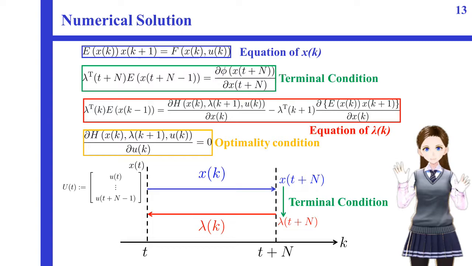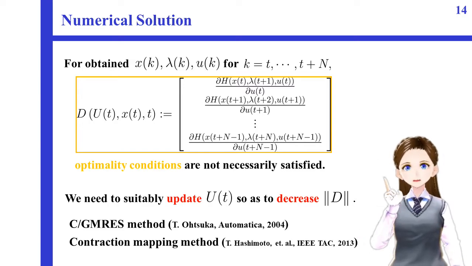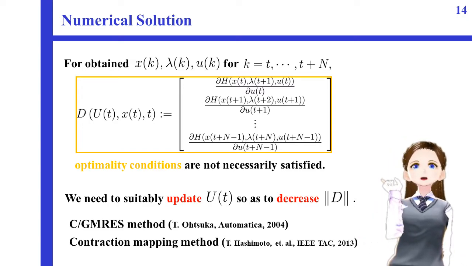For a given optimal solution candidate U in the current state x_t, we first compute x from k equal t to k equal t plus N, using the condition enclosed by the blue line. Next, lambda at the terminal time is determined from the state at the terminal time using the terminal condition enclosed by the green line. Then, lambda is calculated from k equal t plus N to k equal t, using the condition enclosed by the red line. For the obtained x, lambda, u over the prediction horizon, the optimality conditions enclosed by the yellow line